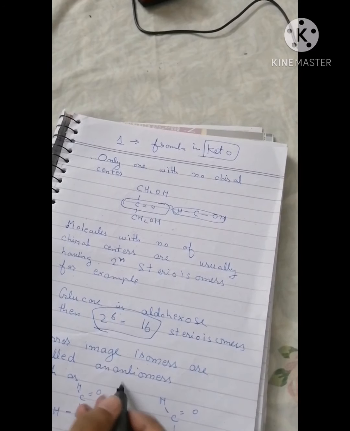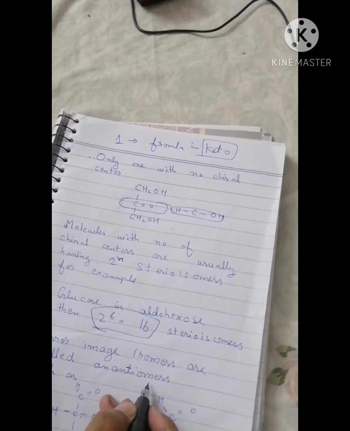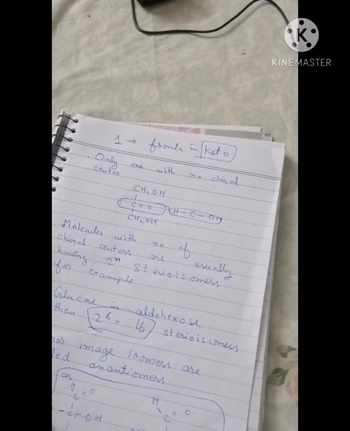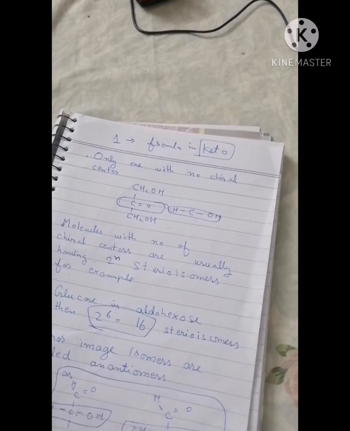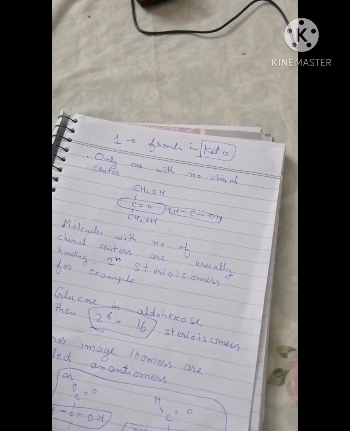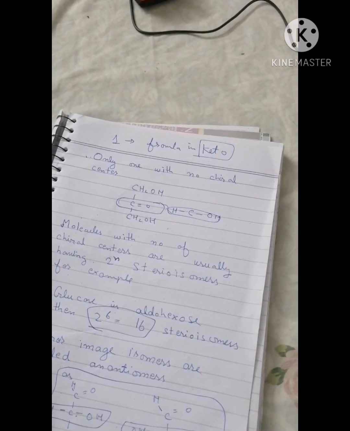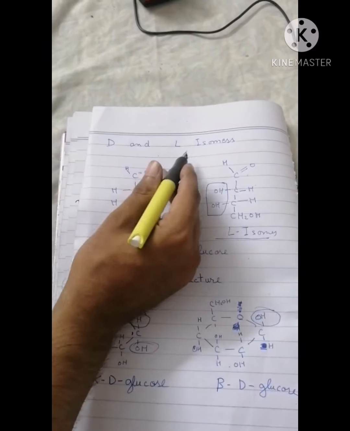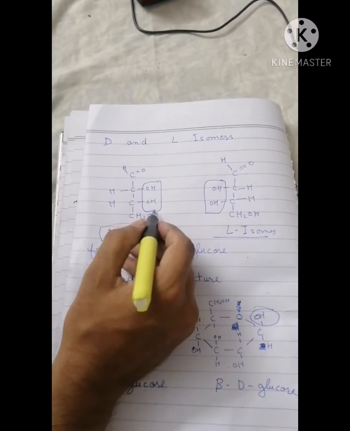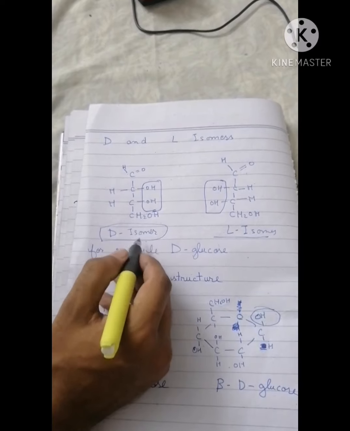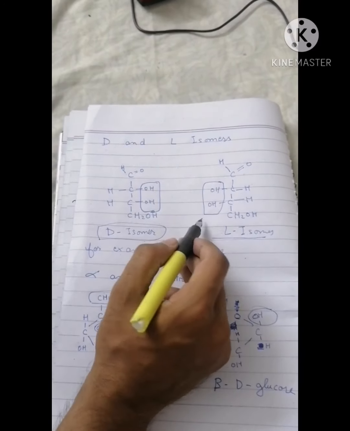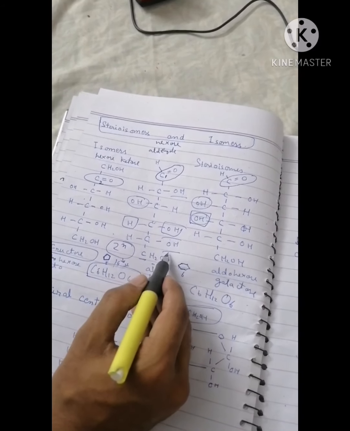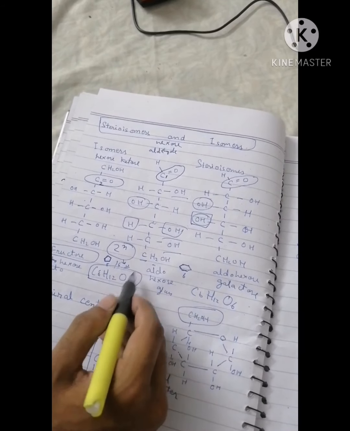Mirror image isomers are known as enantiomers. Like in this example we can see that hydroxyl and hydrogen are in opposite directions, so we can call them enantiomers, while non-mirror images are called diastereomers. Now I will explain to you about D and L isomers. What are D and L isomers? If a hydroxyl group is on the right side, then it is known as a D isomer. The simplest example is glucose. And if the hydroxyl group is on the left side, then it is known as an L isomer. So in glucose, if most hydroxyl groups are on the right side, then it is known as D glucose.